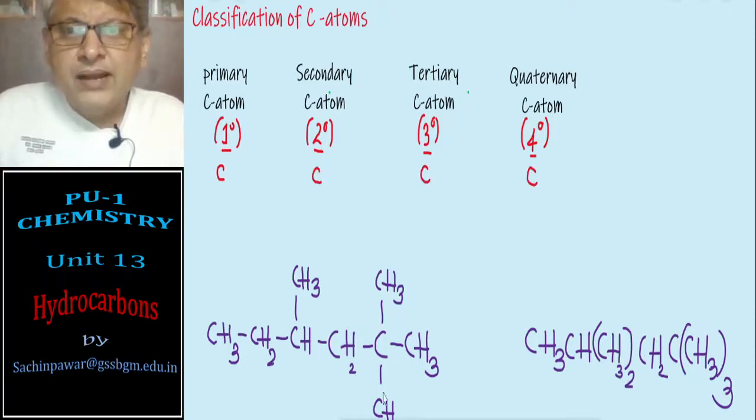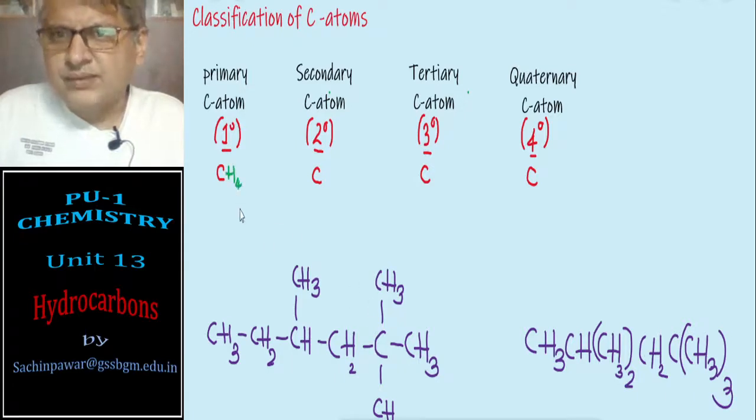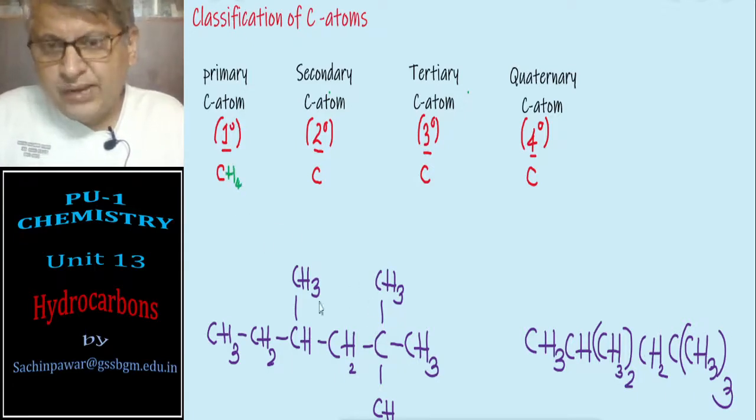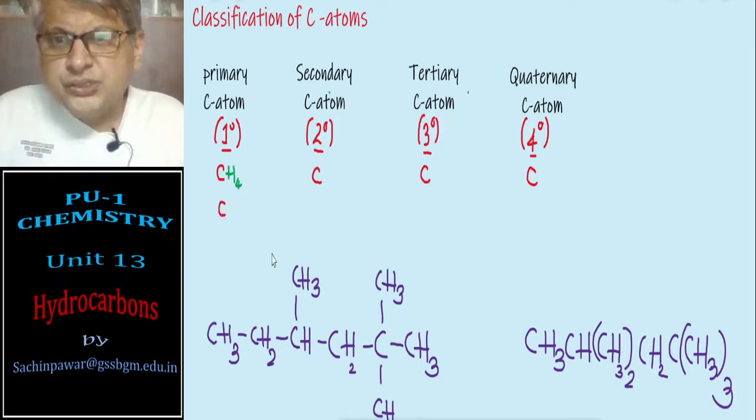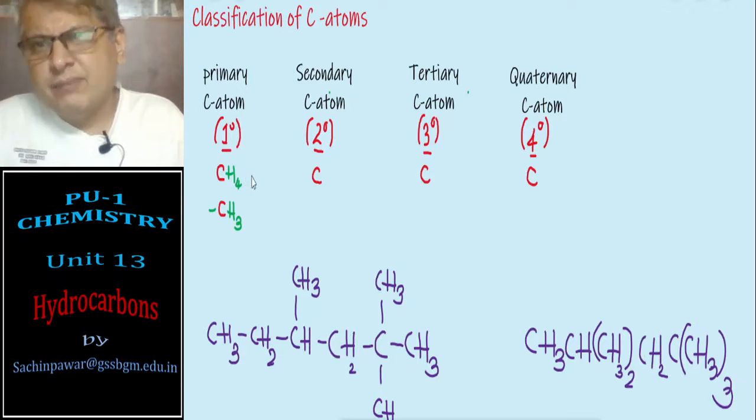If a carbon atom is attached to 4 hydrogens, the simplest example being methane, or to 3 hydrogens, then it will have one more bond. Then this carbon atom is called a primary carbon.